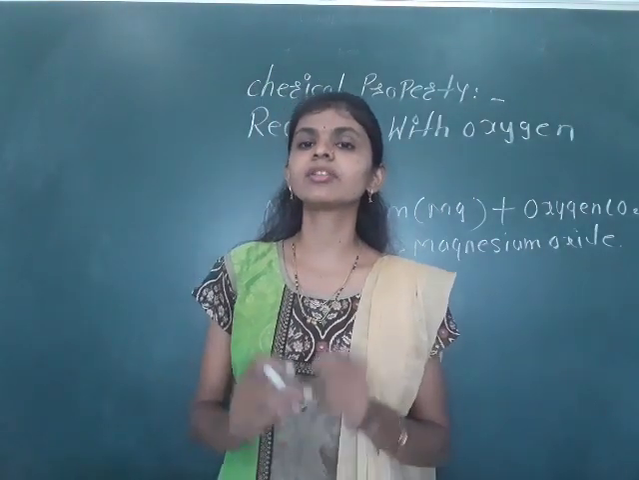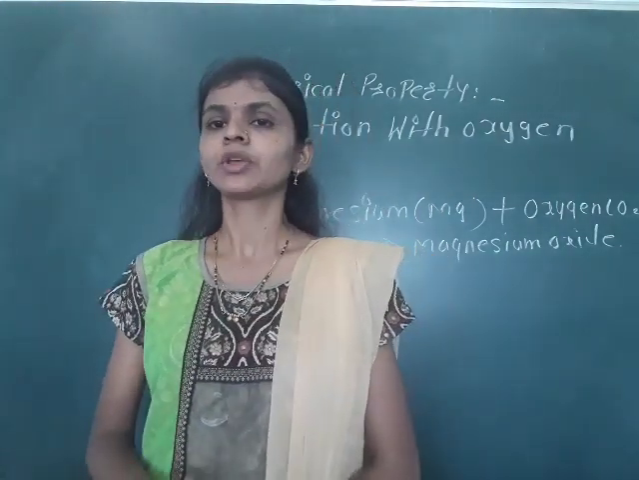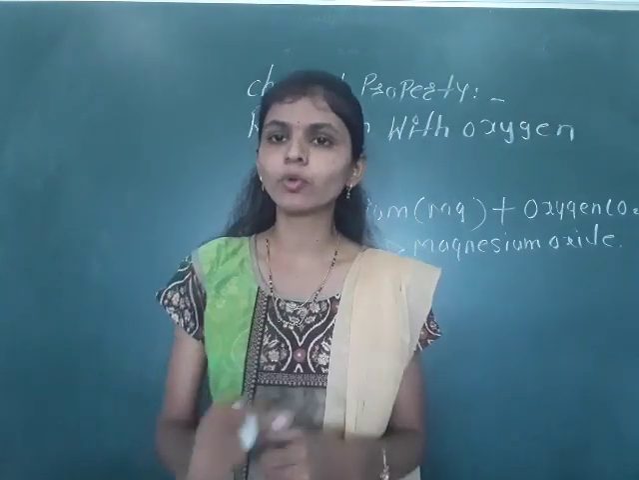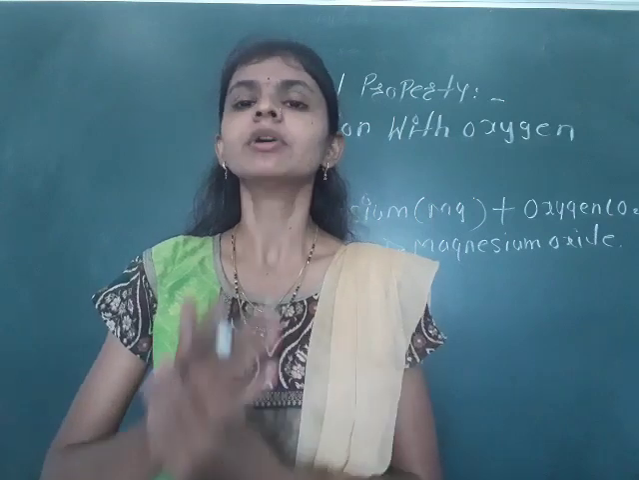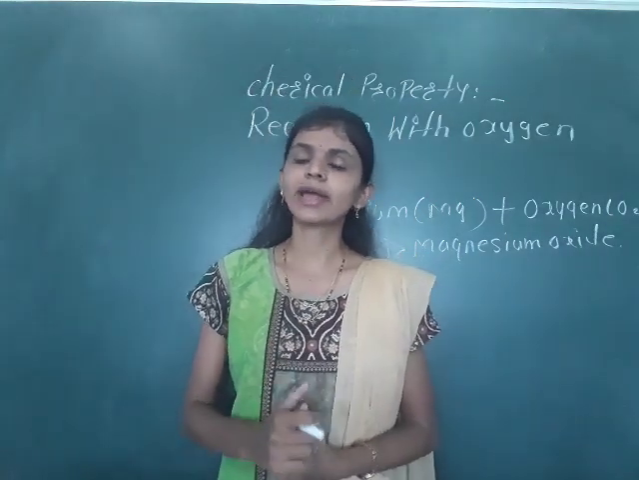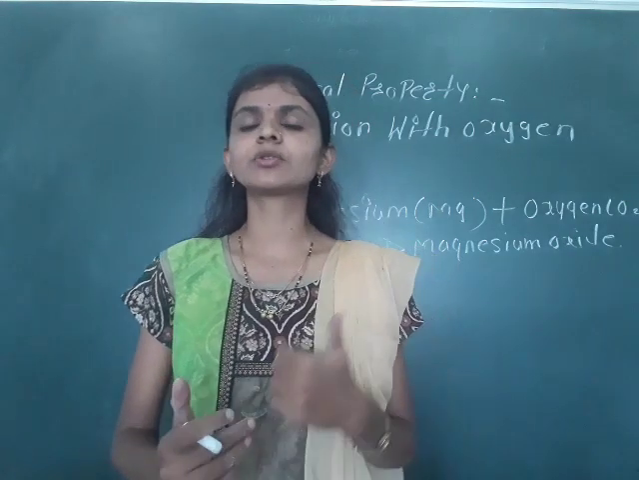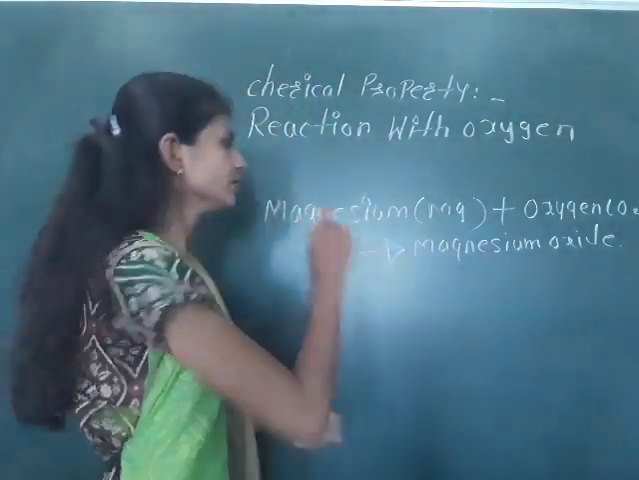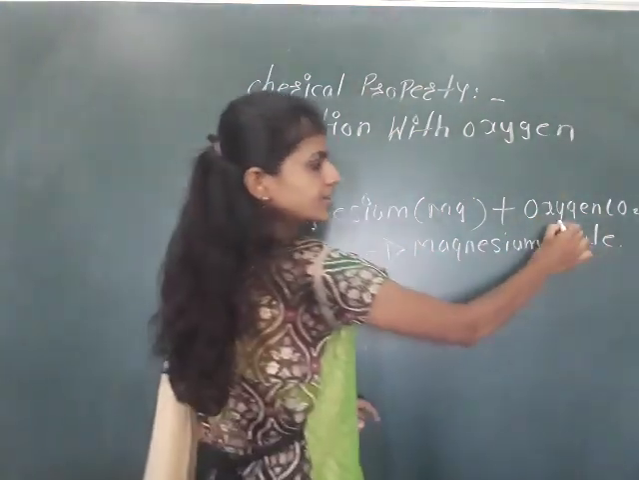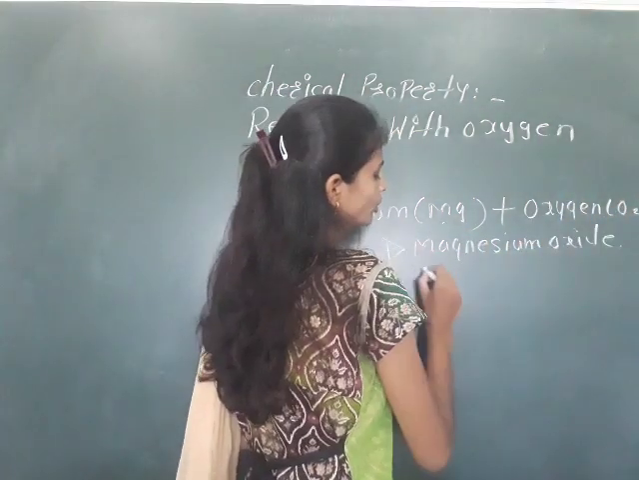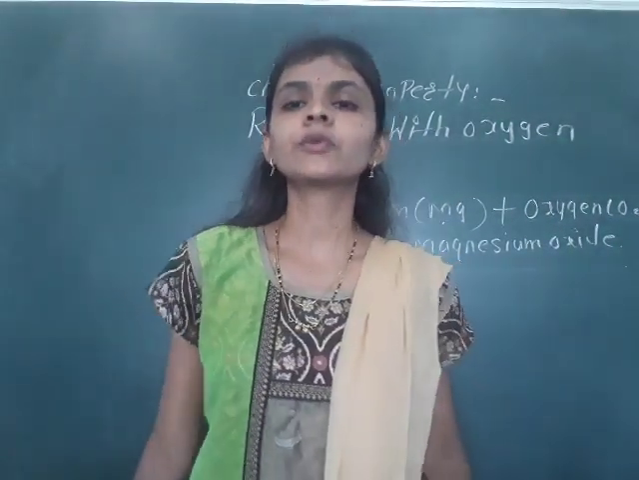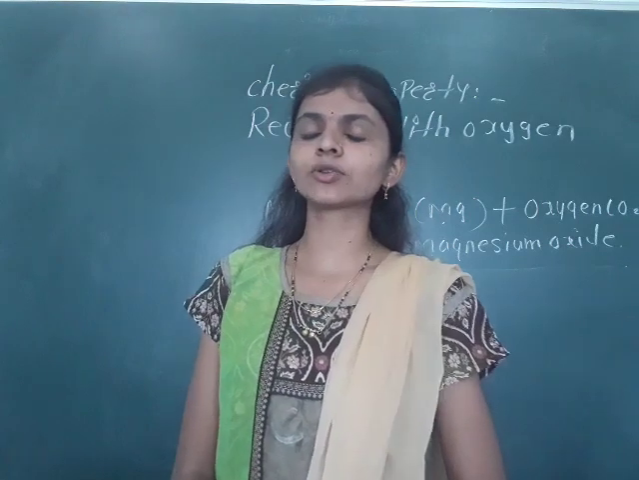In that reaction we can see that the ribbon has a very bright and white flame. So this is the reaction of magnesium. Whenever we burn magnesium in the presence of oxygen, it has a very bright and white flame and produces magnesium oxide. So Mg plus O2 gives magnesium oxide.